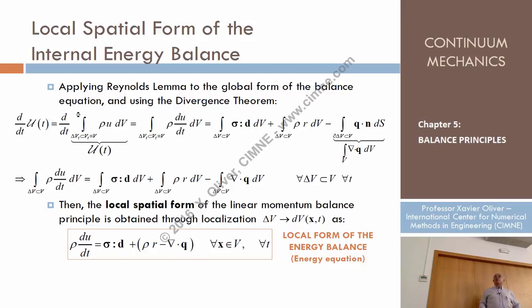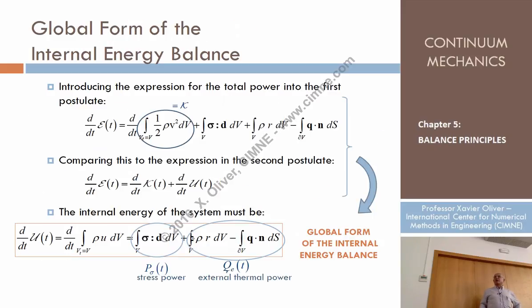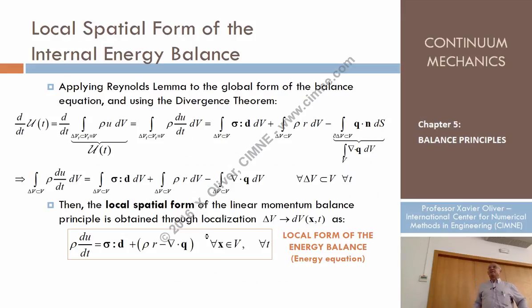that this equation, that was the global form of the internal energy balance in terms of integrals, can be alternatively expressed as a partial differential equation. Why do I call it a partial differential equation? Because it depends on time. There are derivatives with respect to time, and there are derivatives with respect to space. It's a partial differential equation, which is fulfilled for every point of the domain and for every time.